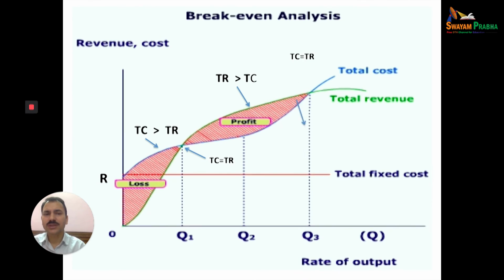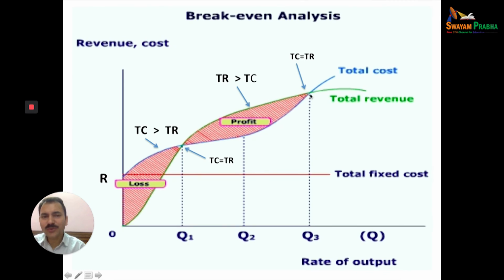Now another point: here again total revenue and total cost, two points, two equilibrium points, here and here. Here you can see that after this equilibrium point the total revenue is increasing and total cost is decreasing. So the producer should not stop the production here, although this is the equilibrium point.